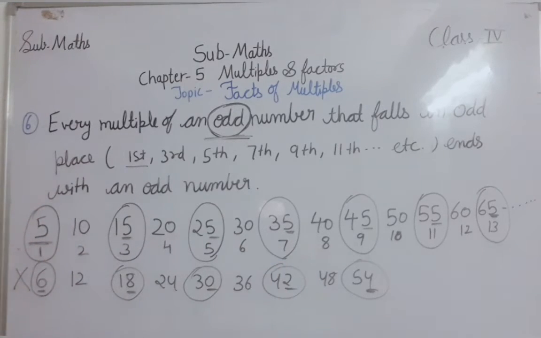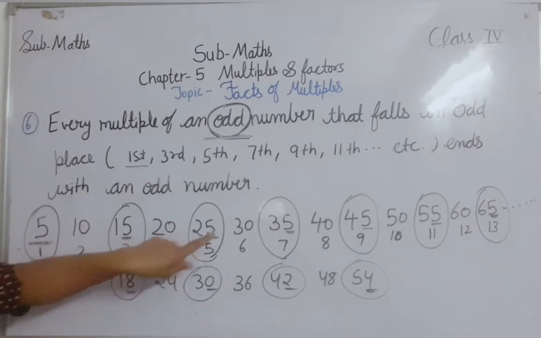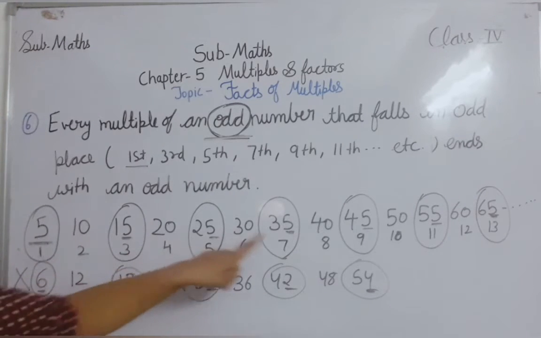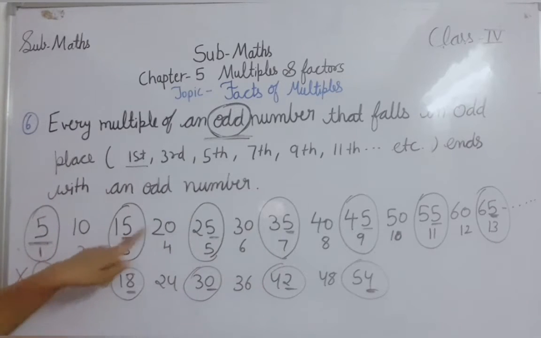Means everything is odd here: odd number, odd position, and at the end also you will get an odd number. So everything is odd, odd, odd. Clear?